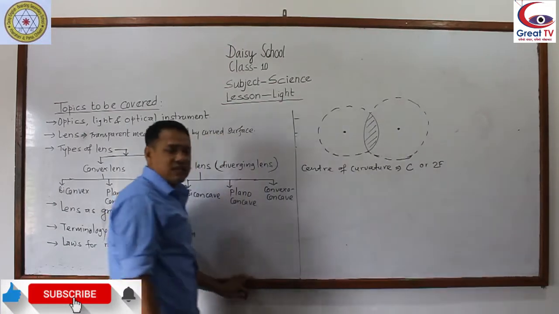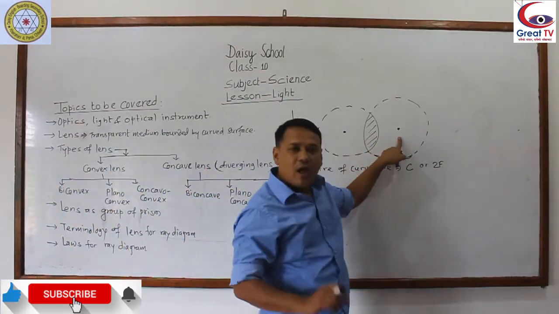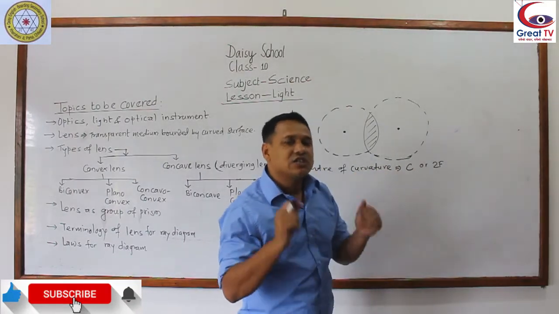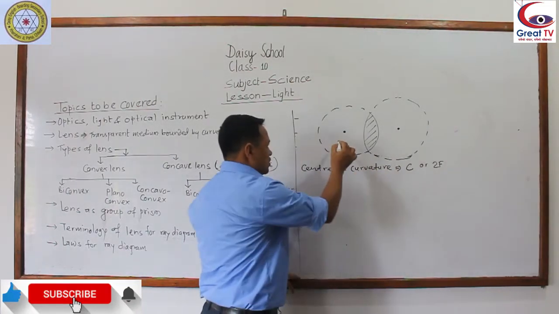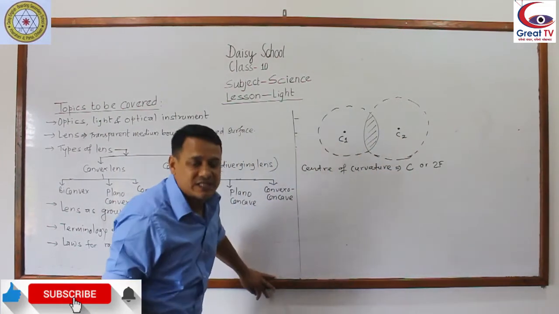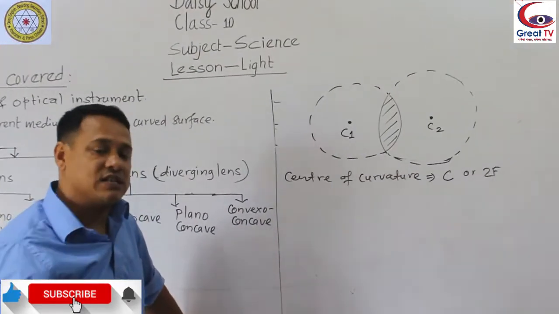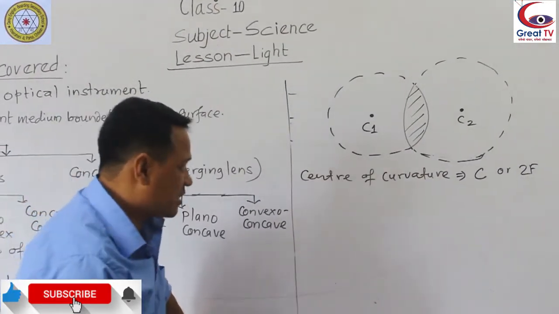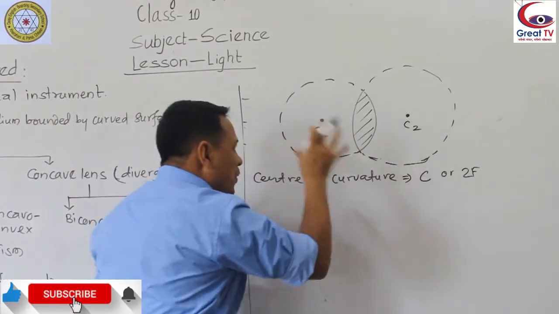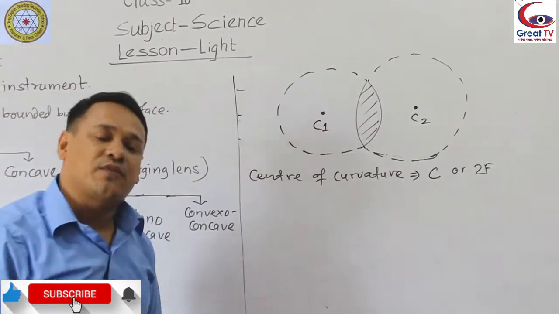So this is C1, this is C2. That means one biconvex lens has two centers of curvature. Center of curvature means the center of the sphere of which the lens forms a part.